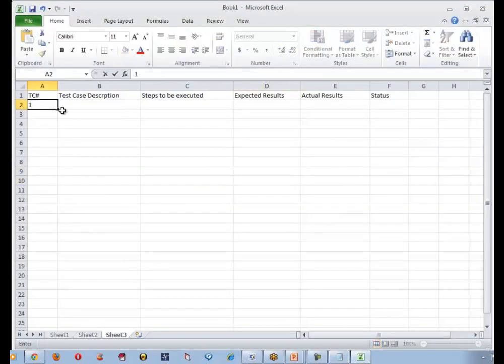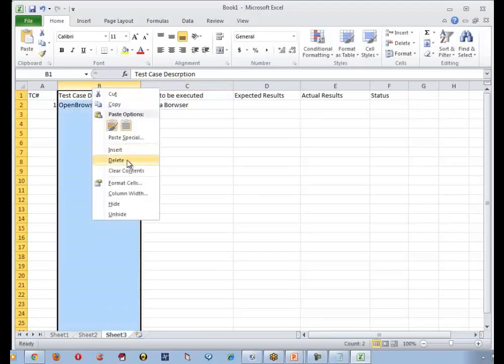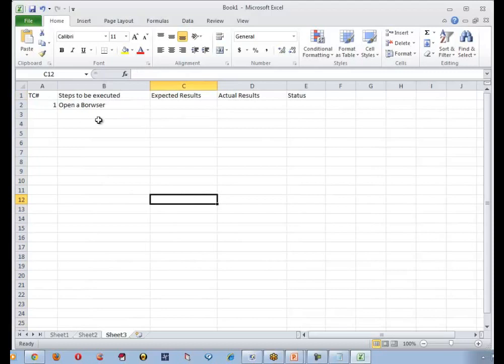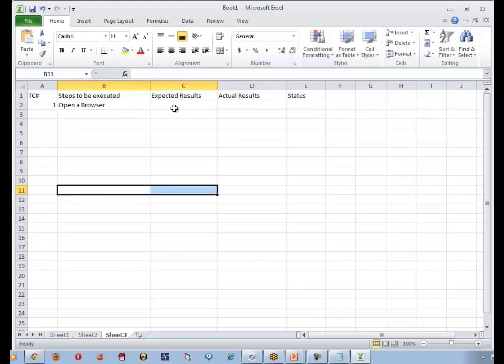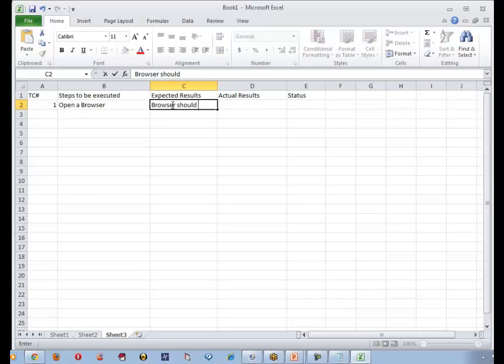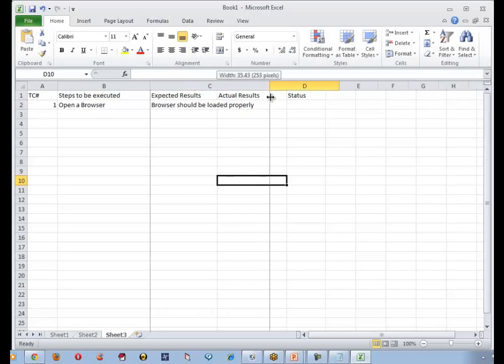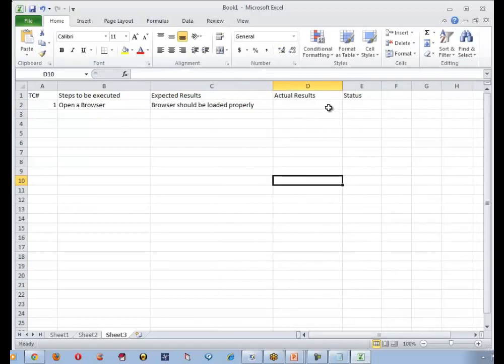So test case step 1, what is the description? Open what? Open browser. So how do we describe? Open a browser. Sometimes I may not need this, so let me remove this. Let me put only one step. Test case number, steps to be executed. So open browser. What is expected? So browser should be loaded properly. What is the actual result? We are going to execute that. We are going to test that. If that is going to match, we are going to indicate the status and we are going to define what is actual.